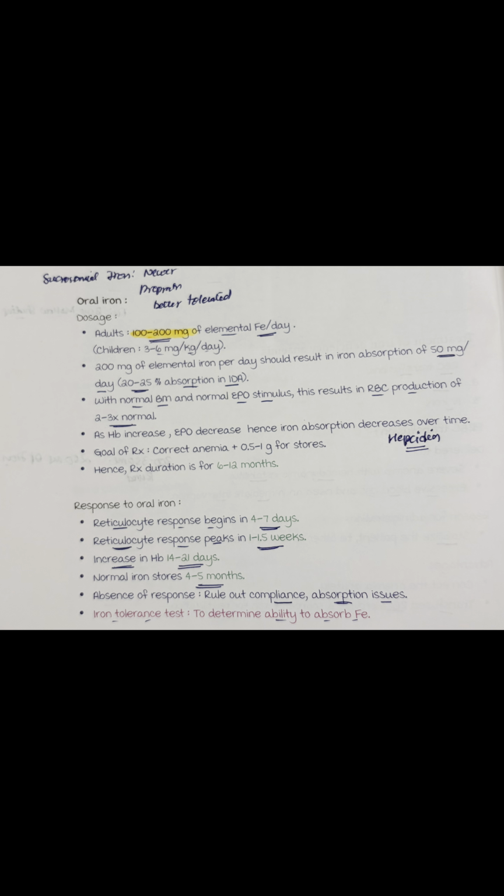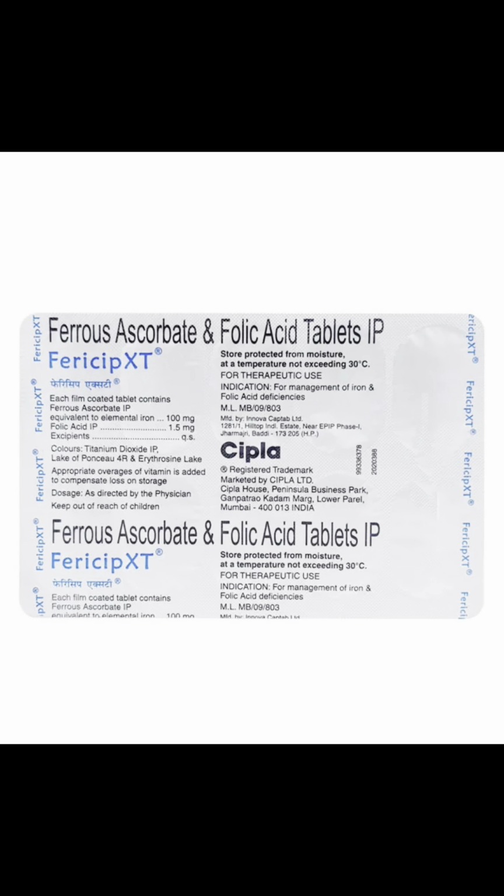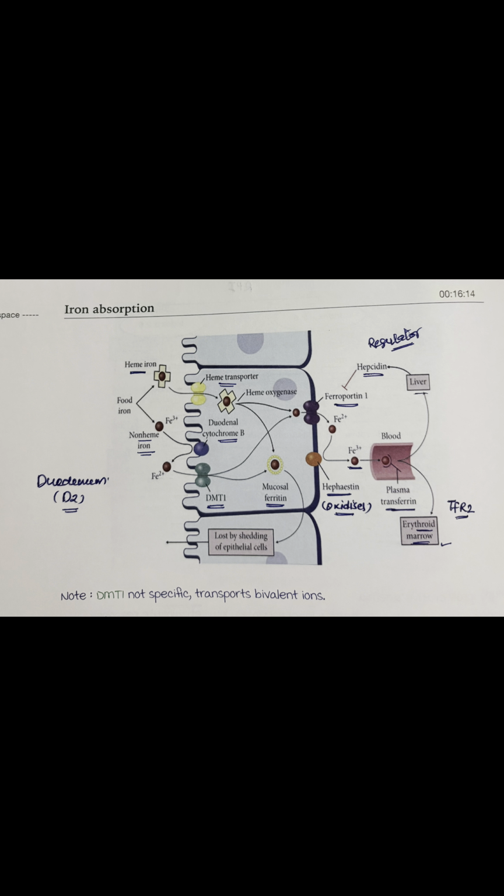Now, in day-to-day daily life and in OPDs, we are treating patient with the oral iron. So, an adult requires 100 to 200 mg of elemental iron per day, and there are various preparations available in oral iron like ferrous ascorbate and ferrous fumarate. Now, according to the latest treatment protocols, we should prescribe only single dose for iron, and that too on alternate day. This is to decrease the level of hepcidin.